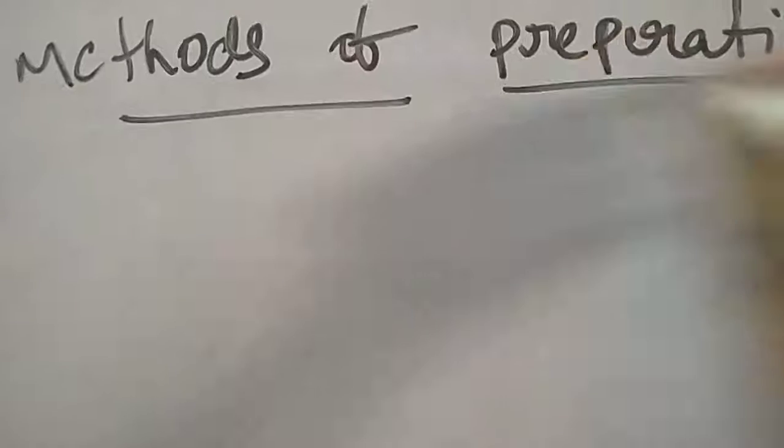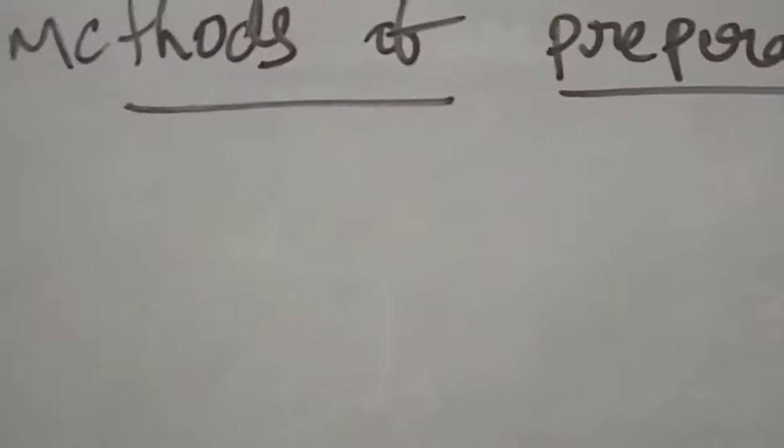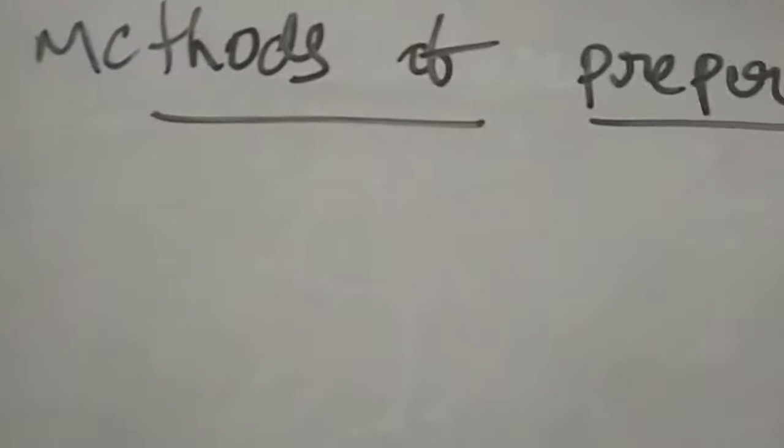Next, methods of preparations. The methods of preparation are nothing but using other functional groups to prepare the required compound.